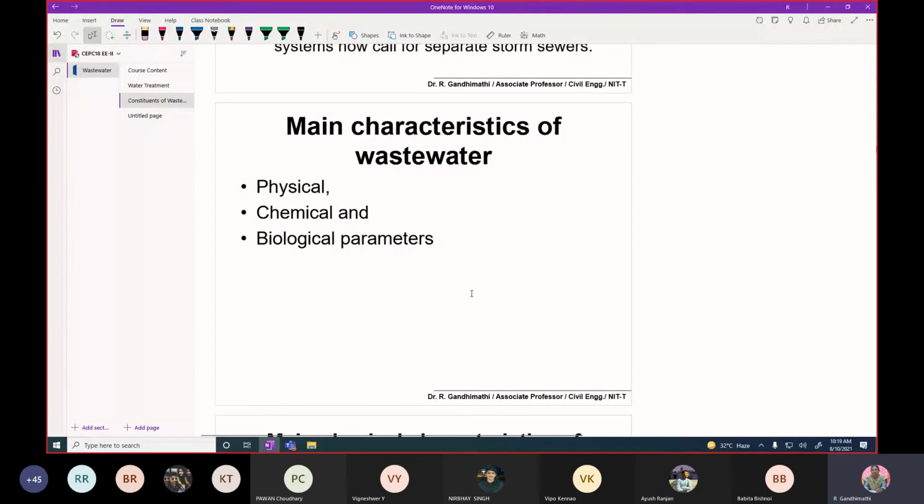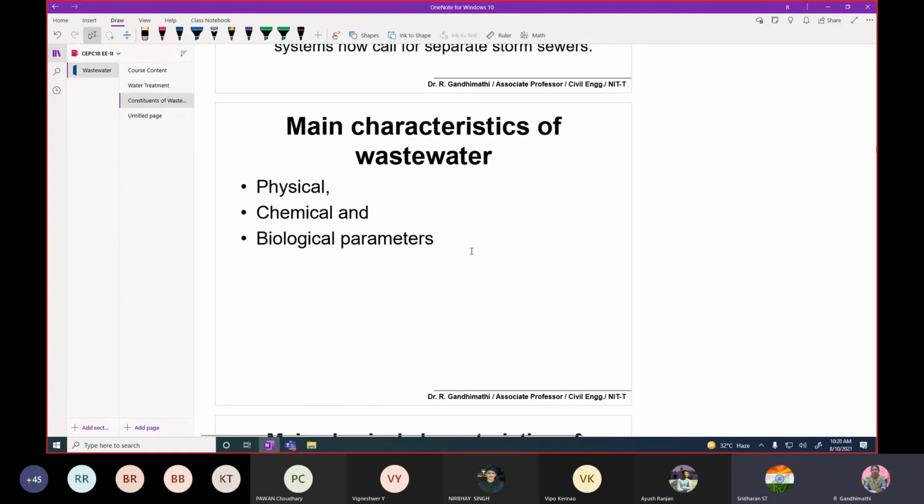Then the main characteristics of the wastewater are physical, chemical and biological parameters. Before moving to that, I want to ask some questions related to the characteristics. Can you say what are the physical characteristics, the chemical characteristics, the biological characteristics? Students: Physical is like turbidity, color.